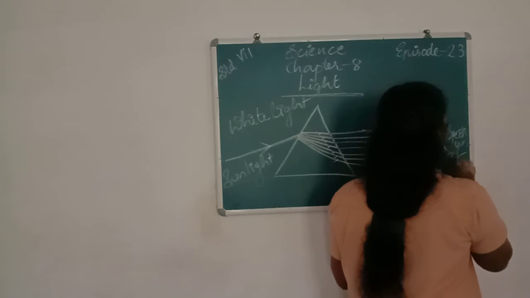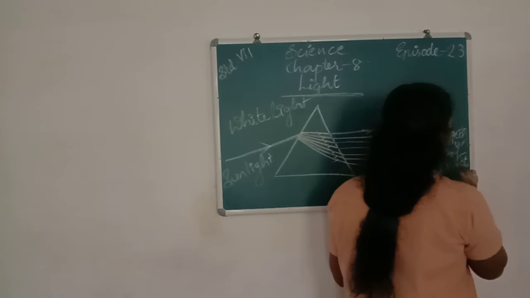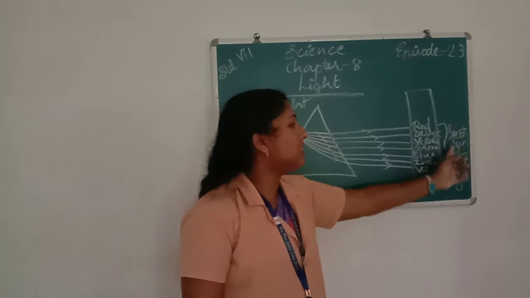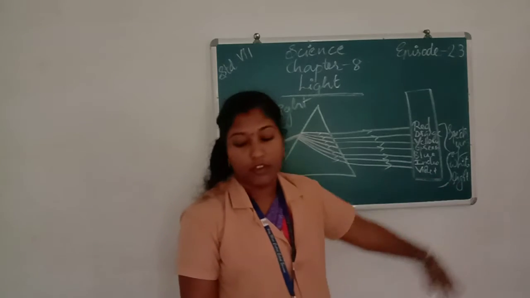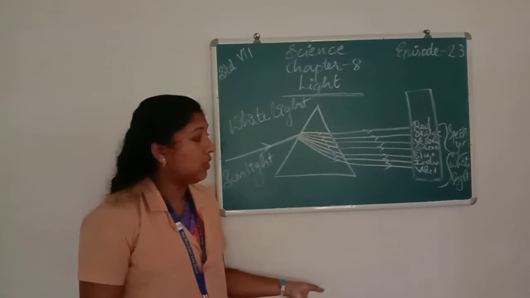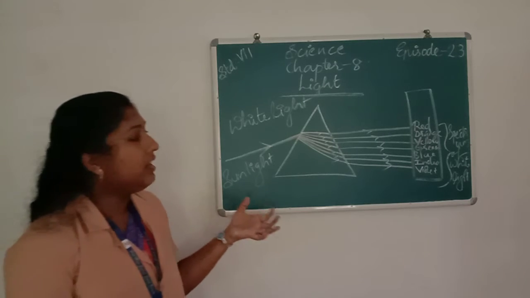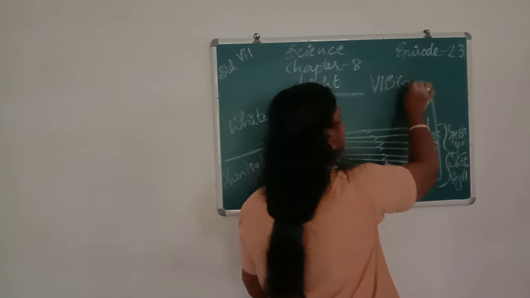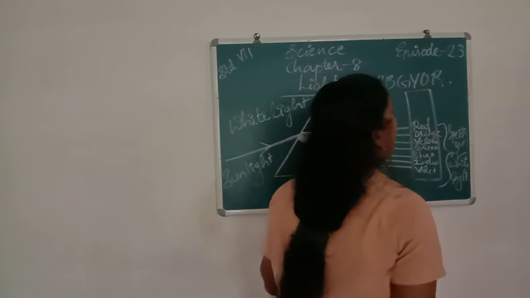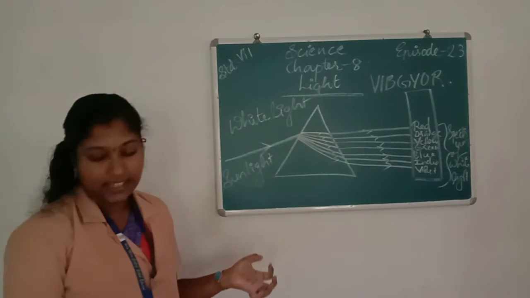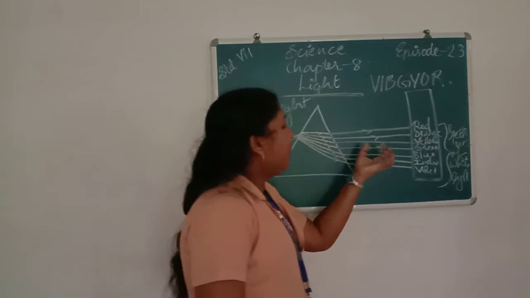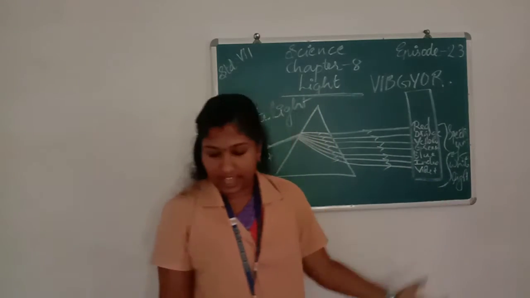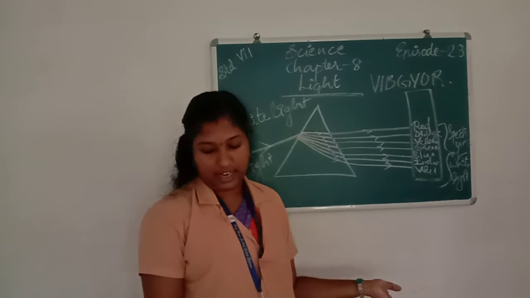Spectrum of white light. These 7 bands of colors are called the spectrum of white light. That is VIBGYOR: violet, indigo, blue, green, yellow, orange and red. White light is a mixture of 7 colors.